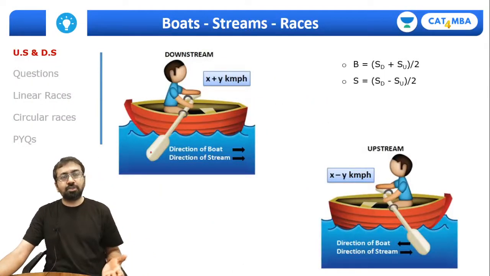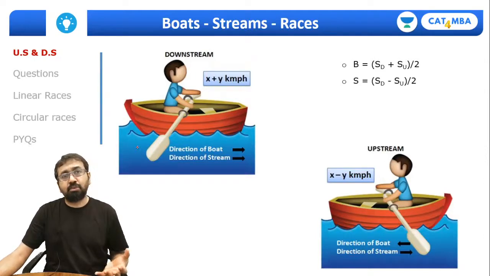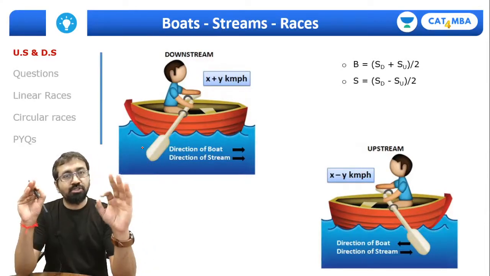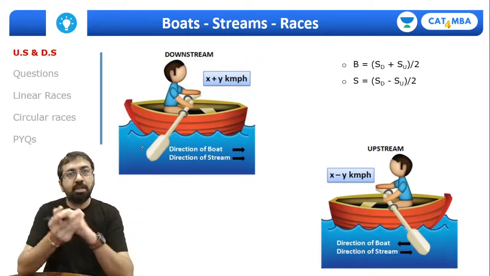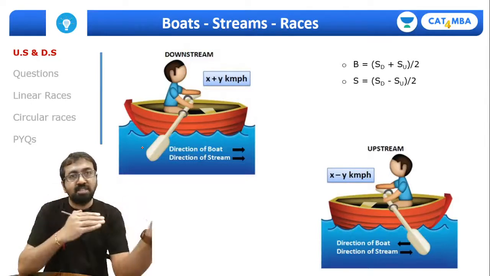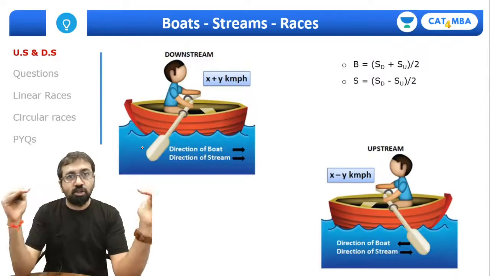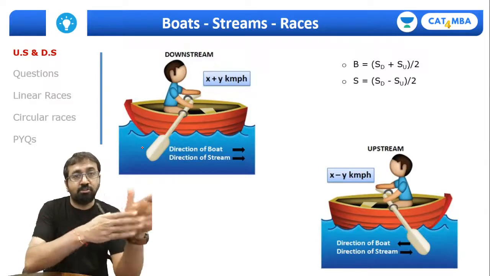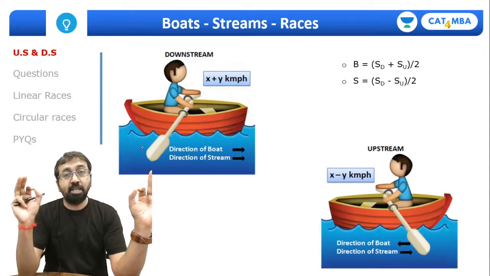So boats and streams are basically based on the concept of relative speed. The only difference between the normal relative speed problem and the boats and stream problem is that the situation becomes reversed. In the previous session I had mentioned that when two bodies travel in opposite directions, the relative speed will be the sum of the speeds, and when they travel in the same direction, the relative speed will be the difference of speeds.